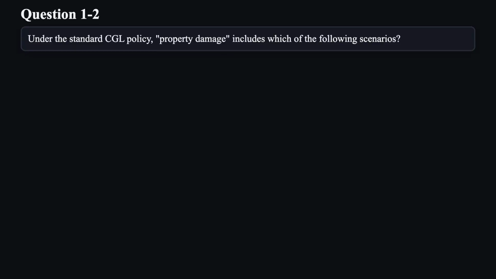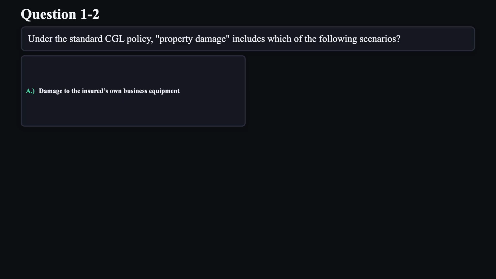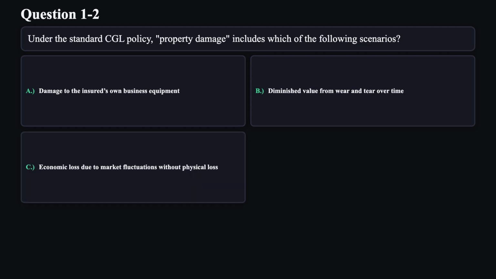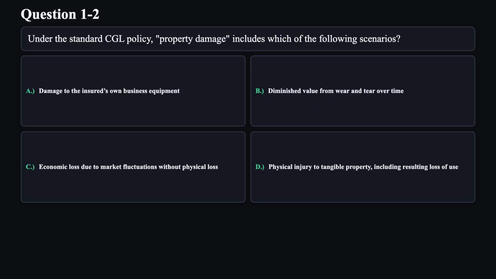Question 2. Under the standard CGL policy, property damage includes which of the following scenarios? A. Damage to the insured's own business equipment. B. Diminished value from wear and tear over time. C. Economic loss due to market fluctuations without physical loss. D. Physical injury to tangible property, including resulting loss of use.